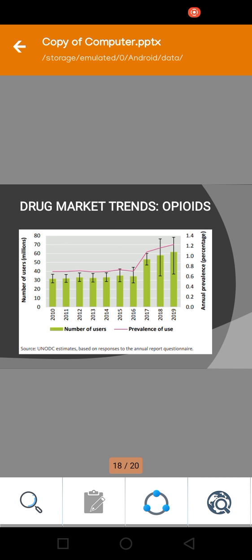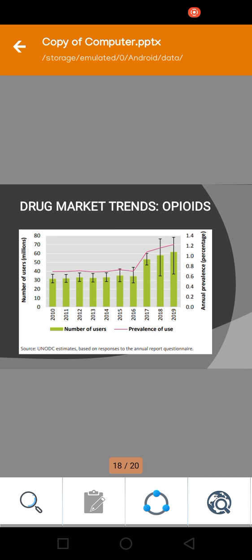This is the trend of opioid and drug users from 2010 to 2019. On the y-axis we can see the number of users in millions, on the x-axis the year, and on the right-hand side the annual prevalence percentage. This source is drawn from UNODC estimates based on responses to questionnaires.